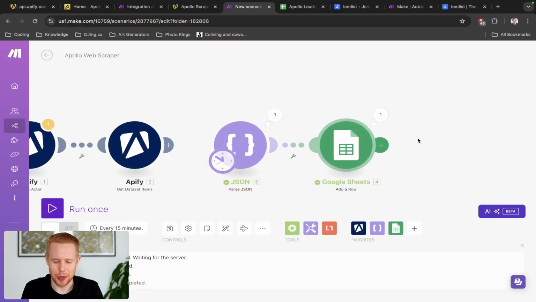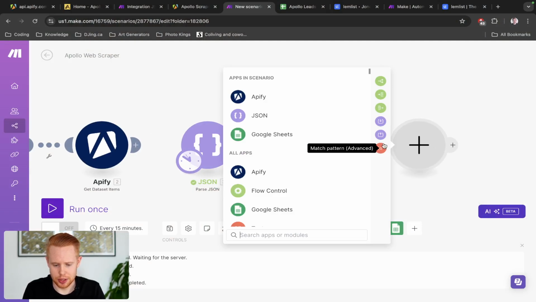Now we have added them into Google Sheets. We want to effectively now cold email these people, right? But if you're like me, you probably don't want to write those emails yourself. You would rather have artificial intelligence do the heavy lifting for you. So that's what we're going to build out. We're going to build out a system where we send emails via Lemlist, right? But in order to send them emails via Lemlist, we're going to use artificial intelligence to automatically generate those emails for us first, and then we're going to send the AI generated emails to Lemlist to send to that particular client. Okay, so let's build this out here.